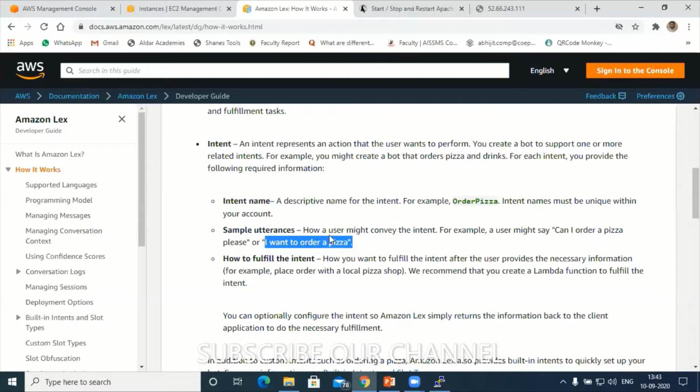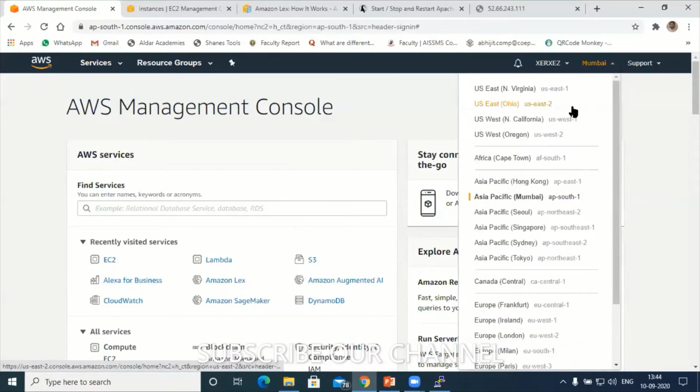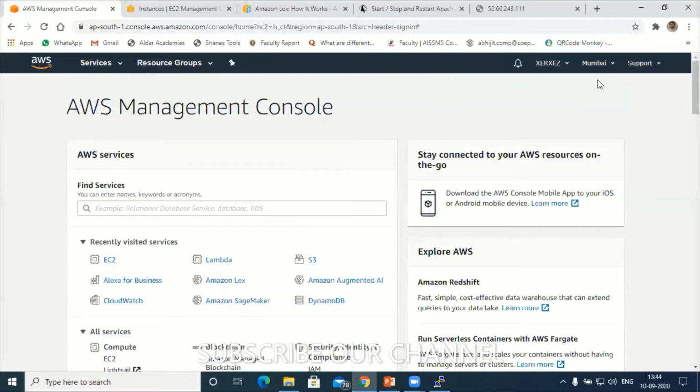Okay, so let's start with the hands-on session. First you go to the console. Hope you can see my screen, participants. Yes, sir. So this is my AWS management console. But the problem here is, since I'm located in Mumbai, if I want to create a chatbot, that service is not available in the Mumbai location, remember. So I have to change my region from Mumbai to some other region where I can design my chatbot.